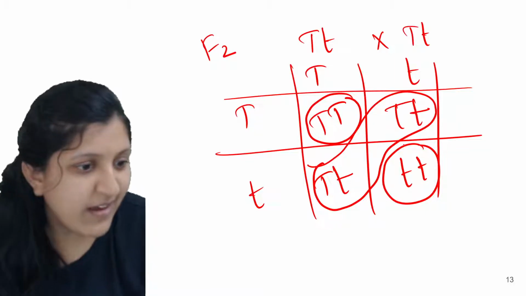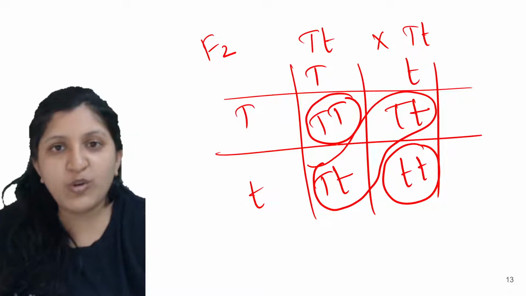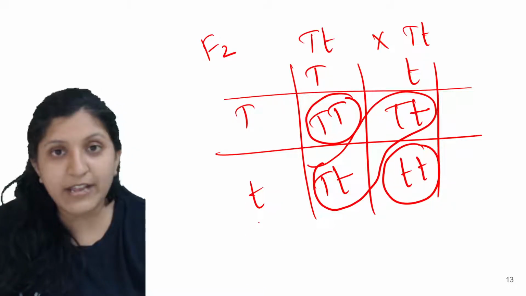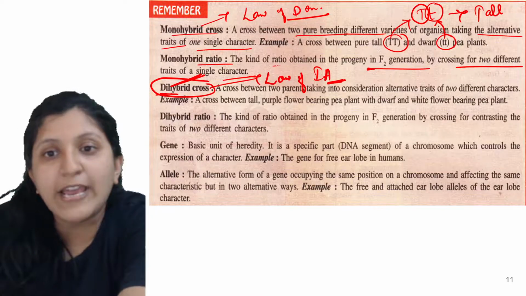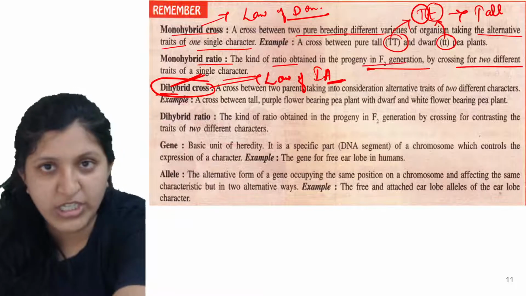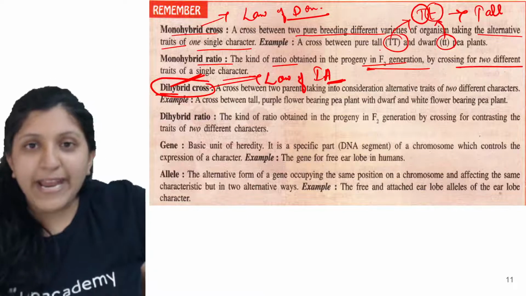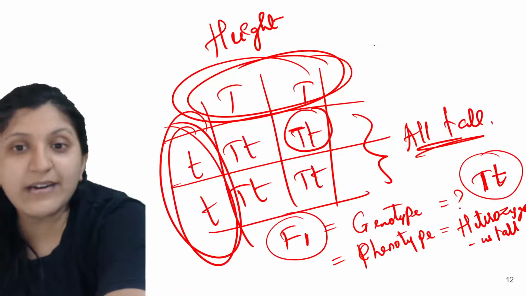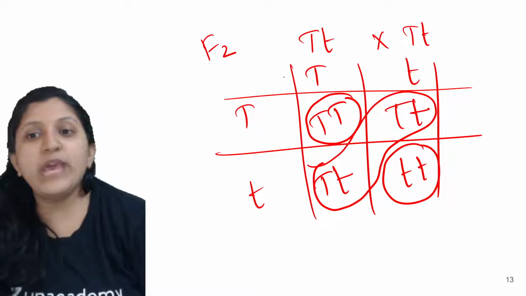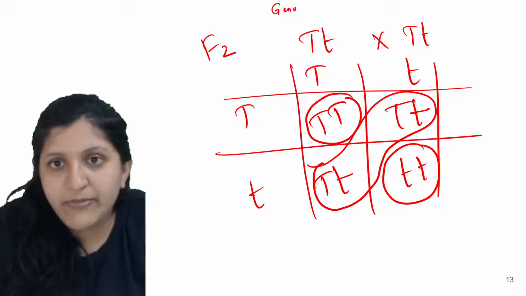Okay. Yes, so in that case, what we can say is genotype and phenotype. Let's say they are not asking for a ratio. A monohybrid ratio will tell you about the kind of ratio obtained in the progeny, like how many are heterozygous and how many are homozygous. But here in this case, we are just trying to first write a genotype and a phenotype for this.